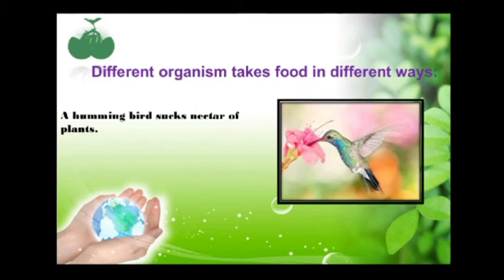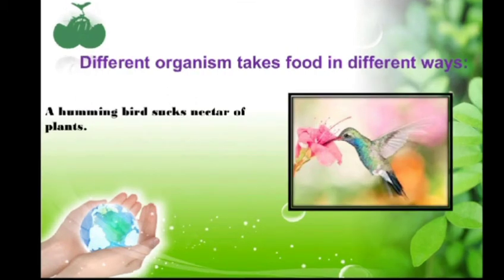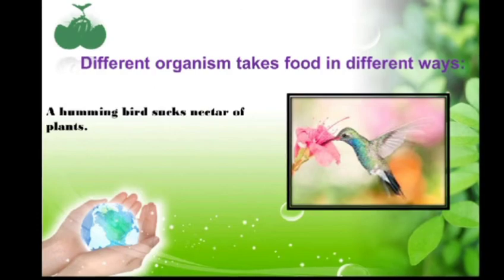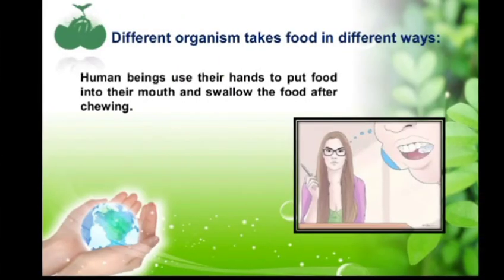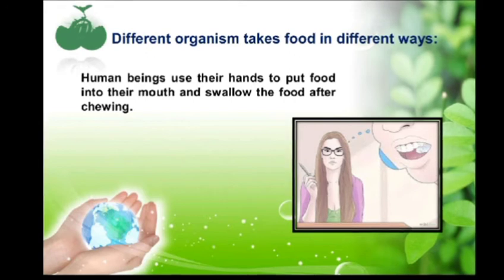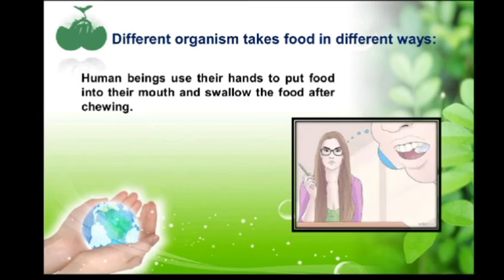Like the hummingbird, it gets its food by sucking the nectar of the flowers using its beak. Then the human beings, how do we get our food? We use our hands to put the food into our mouth, and we swallow the food after chewing.